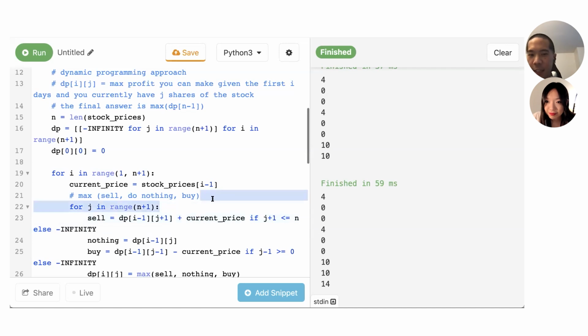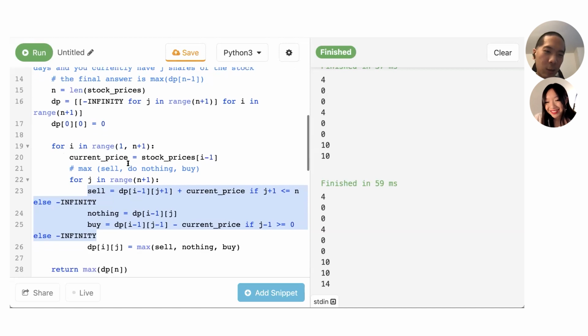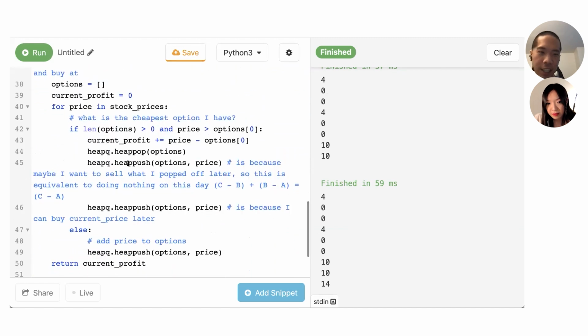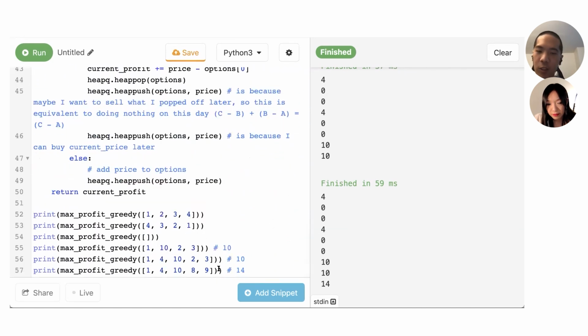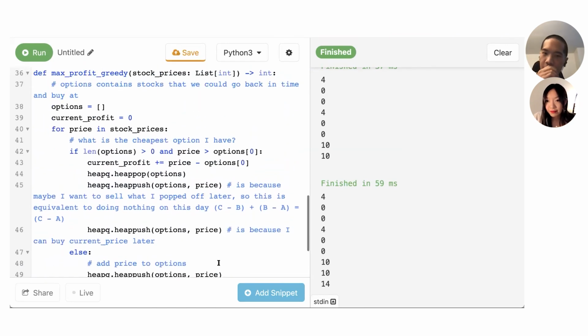I was kind of guessing on the bound ranges initially, so I wasn't sure. For DP solutions, usually I write the transitions first and then figure out which order I should loop in. I was trying to do it the other way, which maybe was a little bit confusing. And for the greedy solution, going through more examples maybe would have been helpful. But I think it was okay overall.